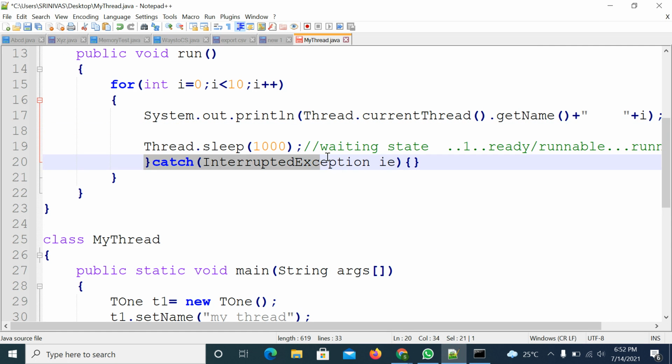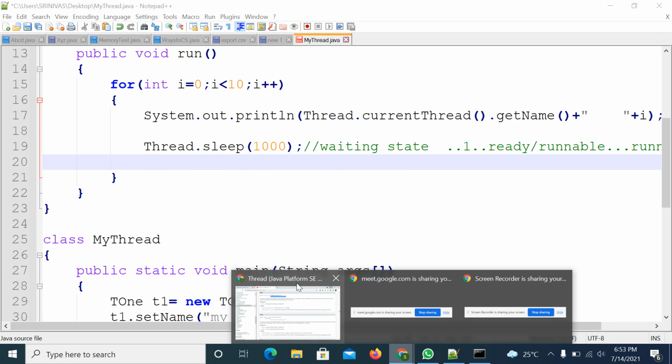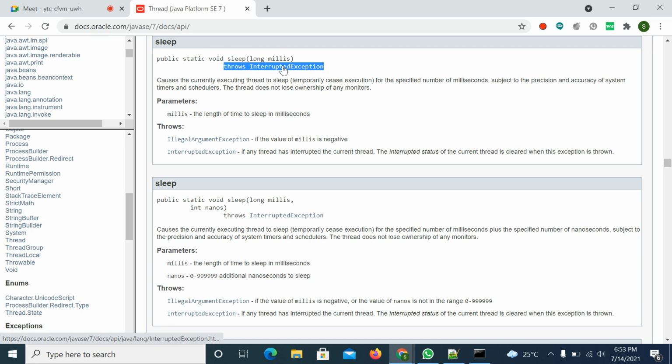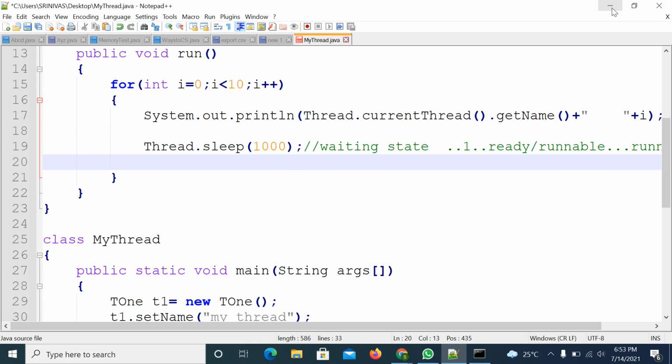So here you can use try catch blocks, that is okay. Here you can use try catch blocks to handle this checked exception. So actually this method is throwing a checked exception, with the throws keyword in its declaration. Checked exceptions you can handle in two ways, either by using try catch blocks or by using the throws keyword. But in this case you are not supposed to use the throws keyword. Why? Because of the 1 second.